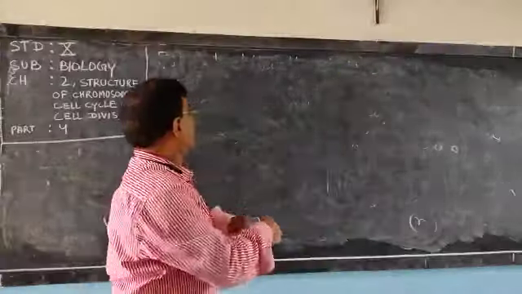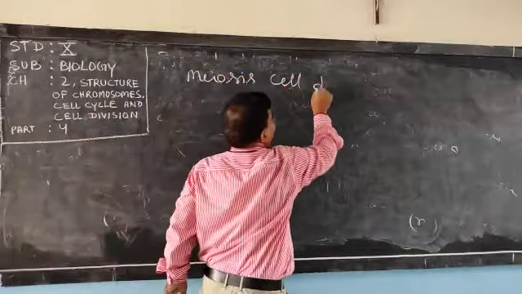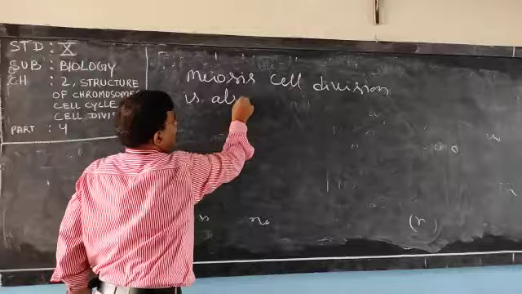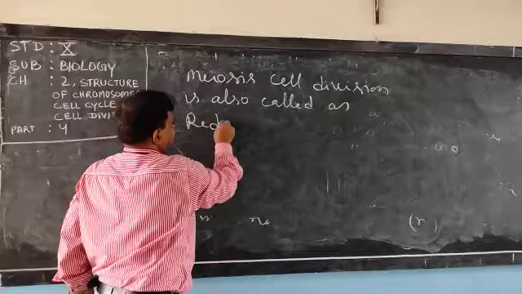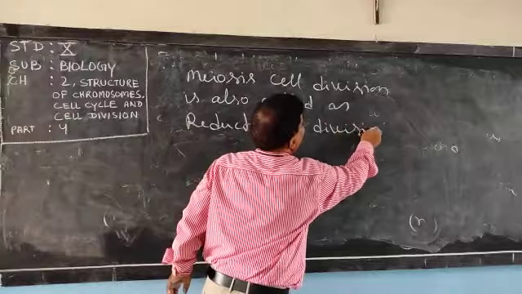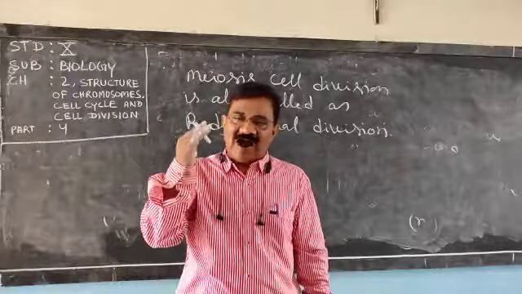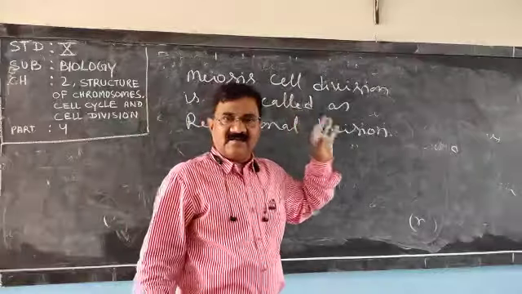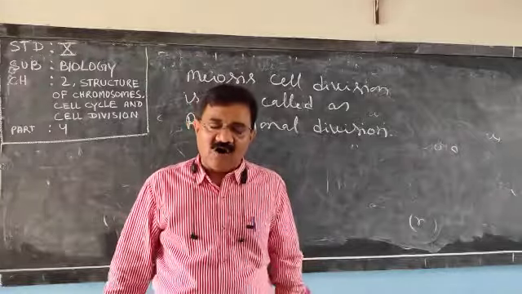Give reason question: why is meiosis cell division called reductional division? Because the number of chromosomes is reduced to half in the daughter cells formed by meiosis cell division, to restore the normal number of chromosomes in the offspring.